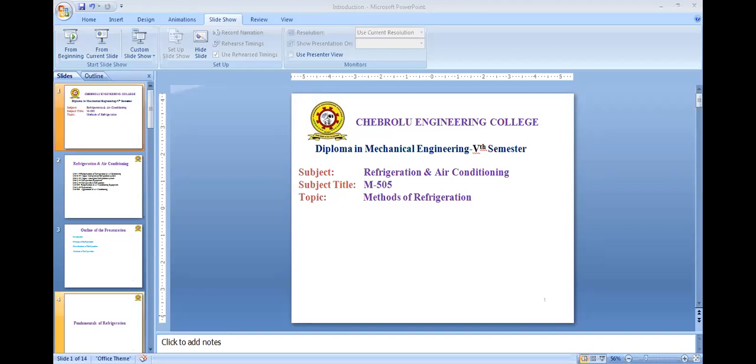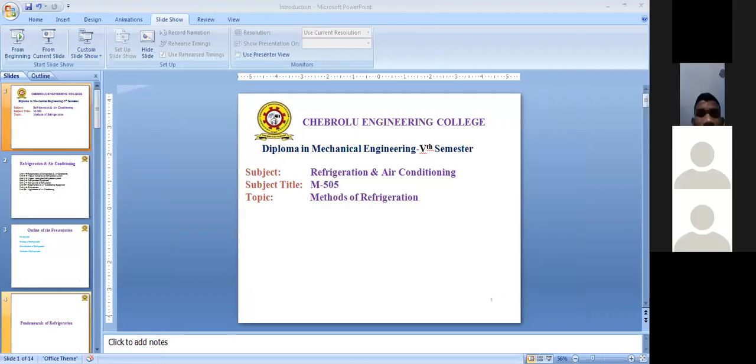And air conditioning equipments such as fans and blowers, ducts, supply air outlets, return outlets, air distributions, filters and dust collectors, heating and cooling system, air distribution system in a room. So these are the topics we will discuss here.